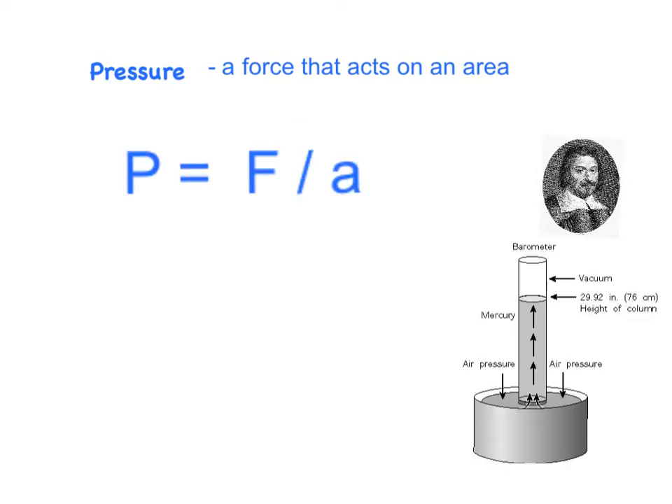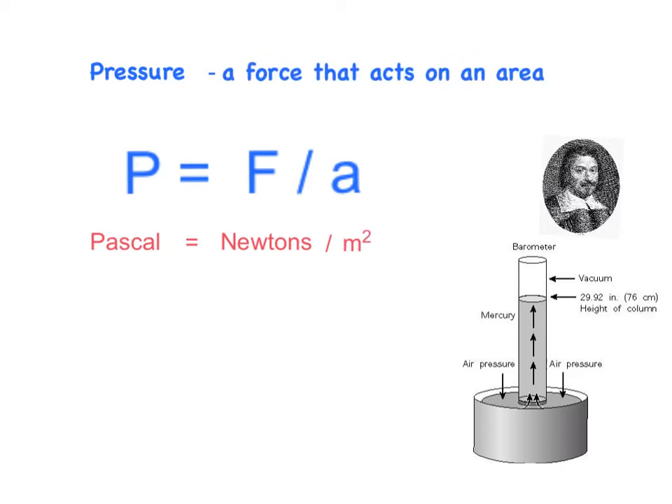The SI unit for pressure is the Pascal. Remember that force is measured in newtons and area is measured in meters squared. And so the Pascal is newtons per meter squared.